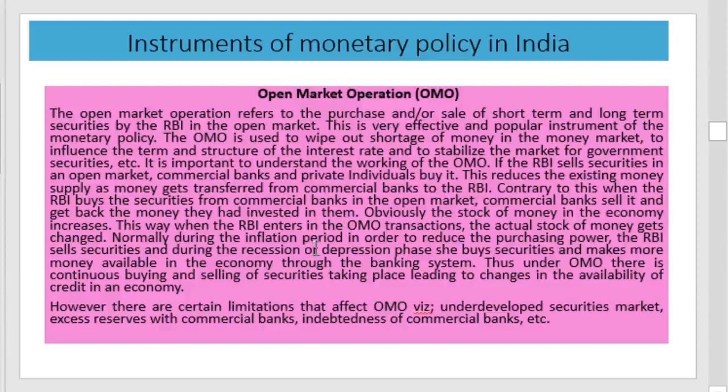The opposite is the functioning of open market operation if the RBI purchases securities in the open market. The RBI purchases securities from the commercial banks in the open market. Commercial banks sell them and get back the money they had invested in them.